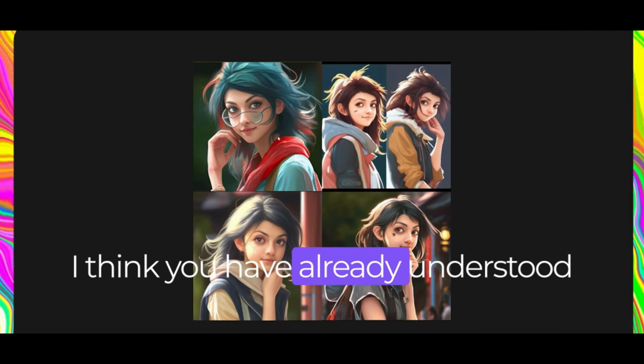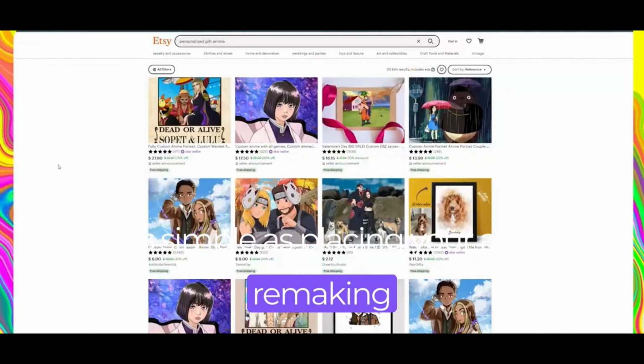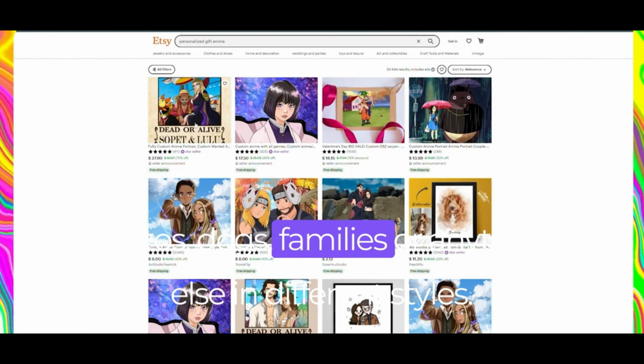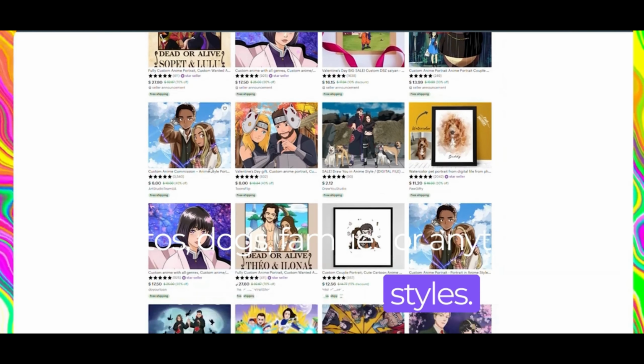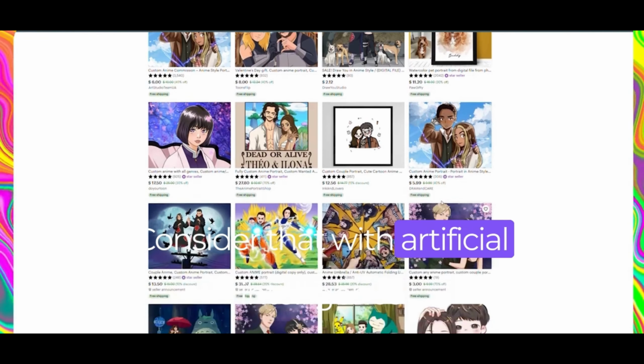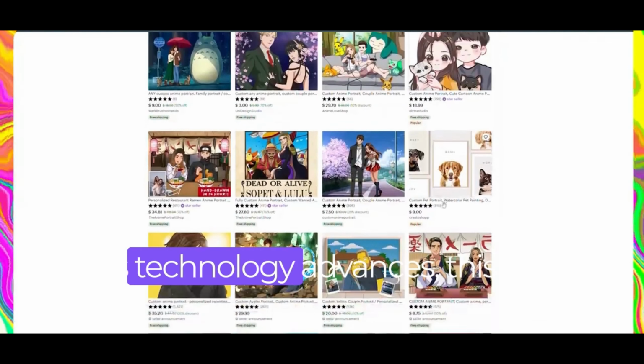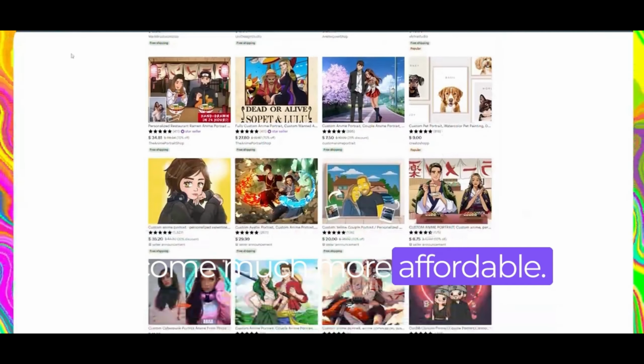I think you have already understood how this business model works. It's as simple as placing your ads of remaking photos, dogs, families, or anything else, in different styles. The more advertisements you have, the better. Consider that with artificial intelligence, we can accomplish practically anything. As technology advances, this will become much more affordable.